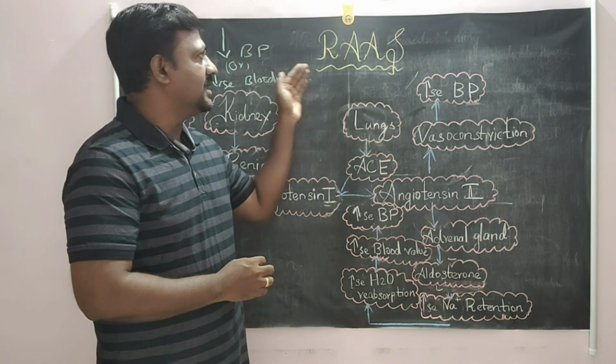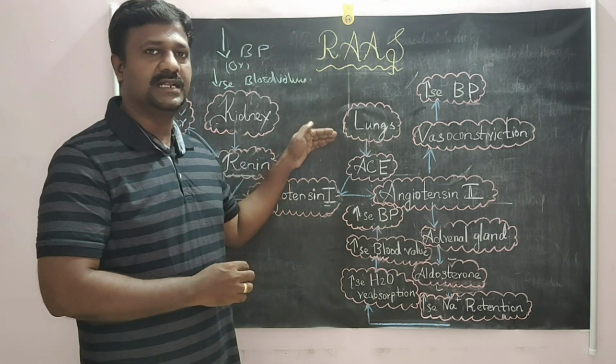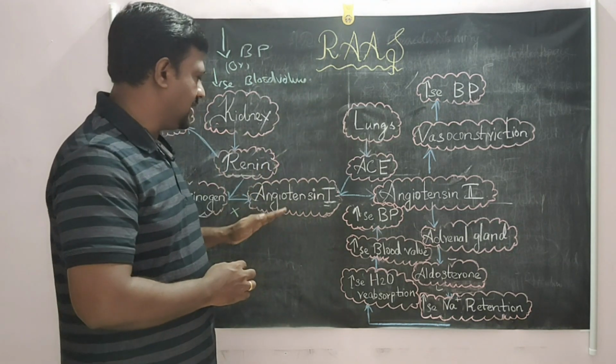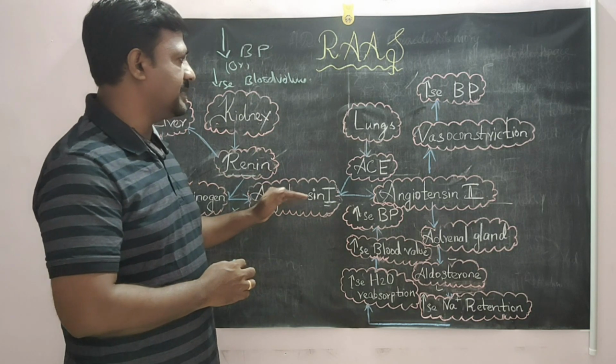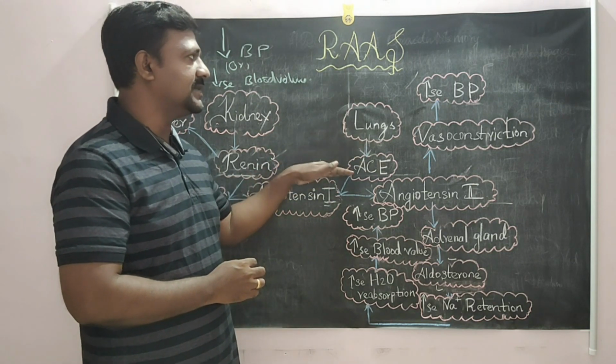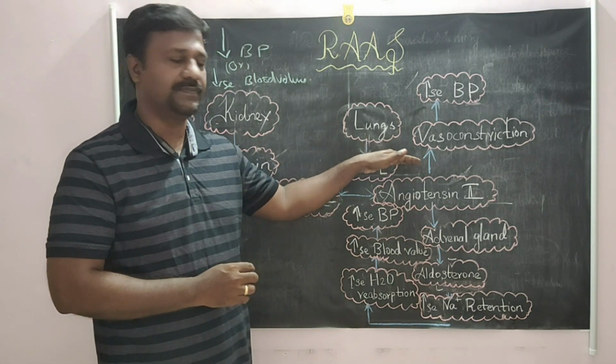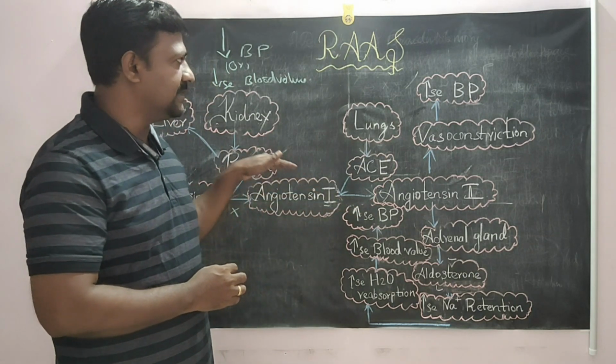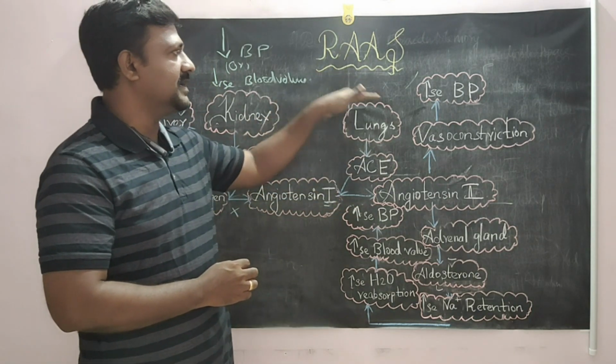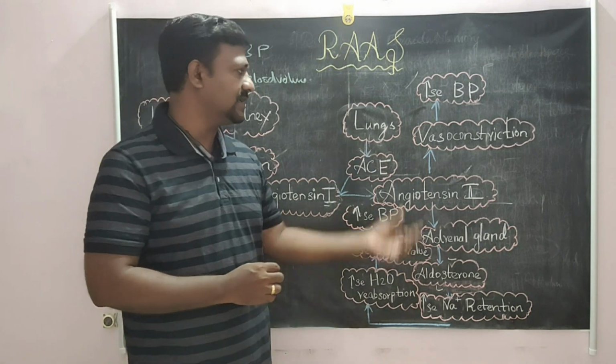So the RAAS is mainly involved in the regulation of blood pressure, and antihypertensive drugs block these activities in regulating the blood pressure. So this is the way the RAAS mechanism takes place and the antihypertensive drugs act on the RAAS.